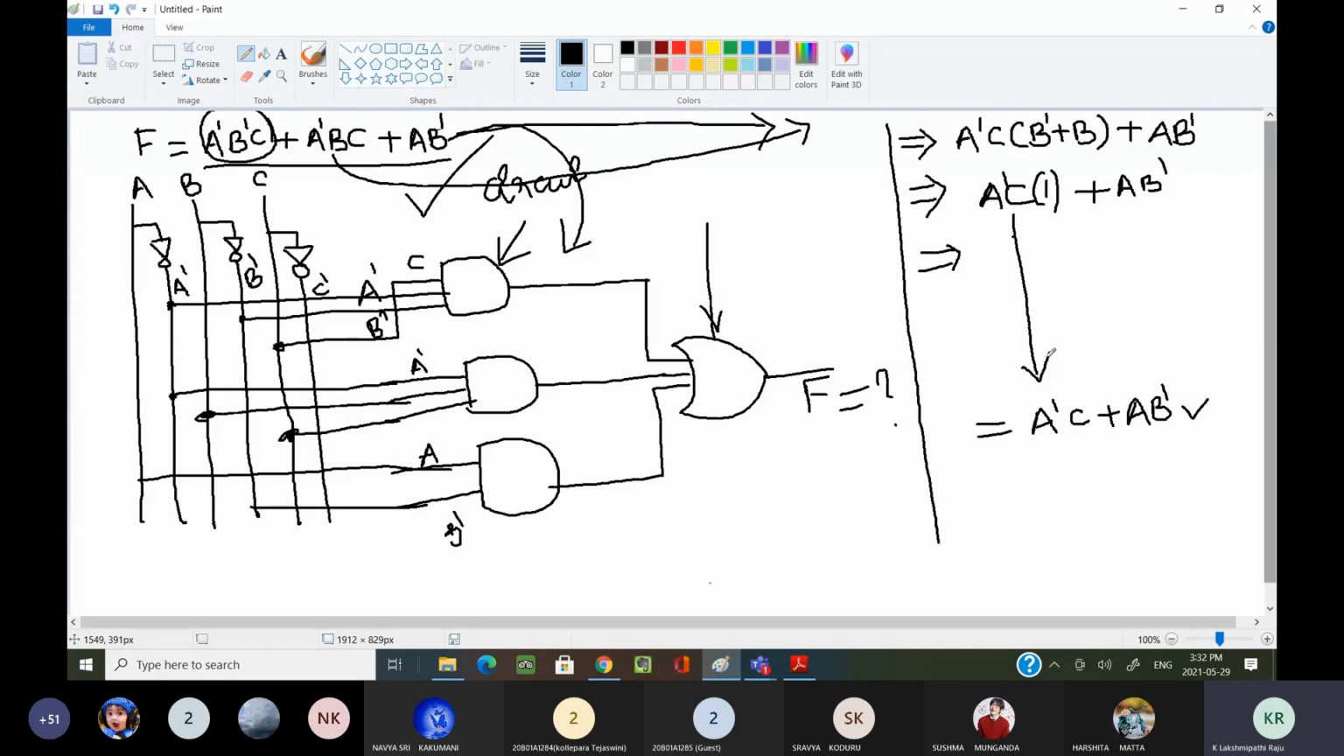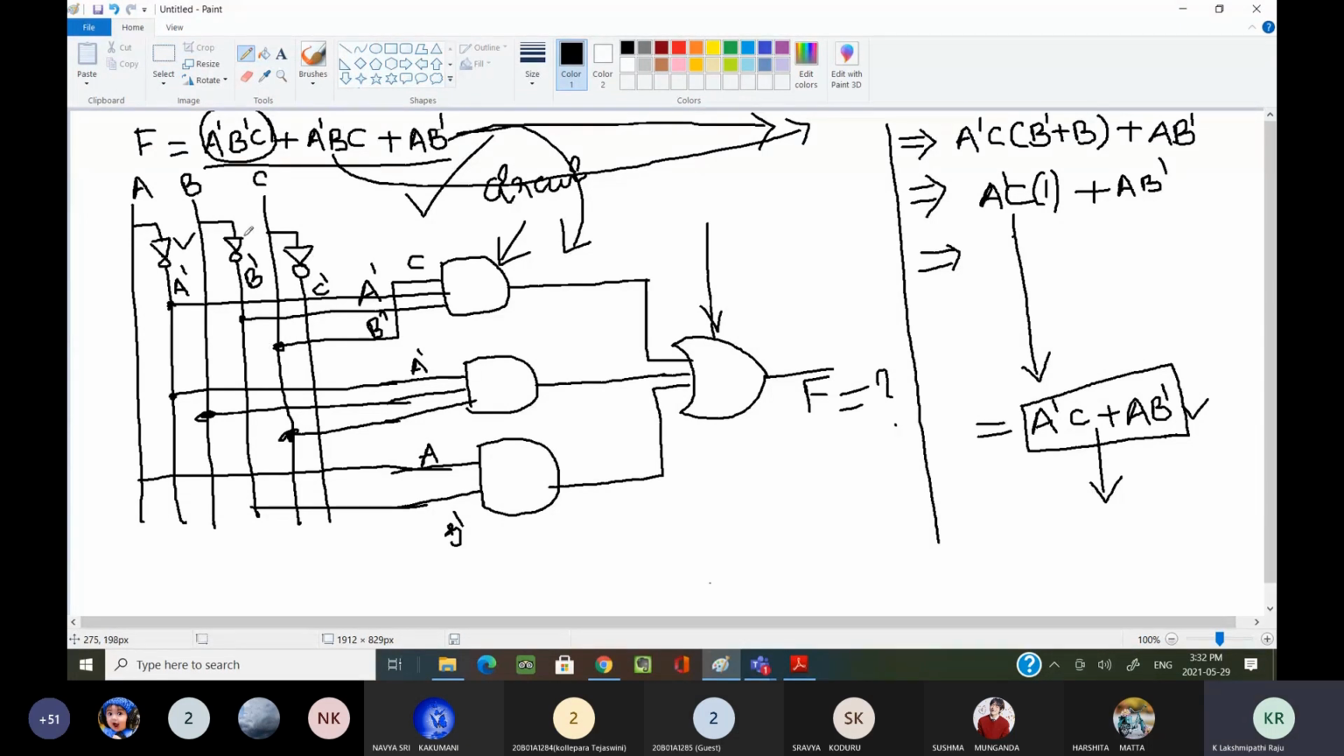I can't do anything more. This is my final simplified expression. Why do I want this final simplified expression? Now, how many gates are required here?